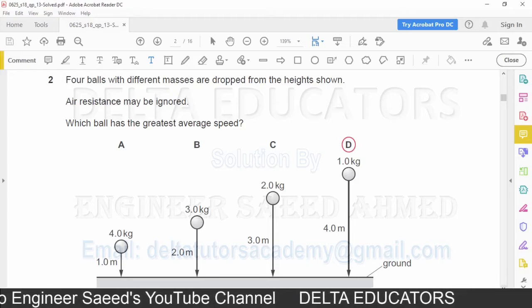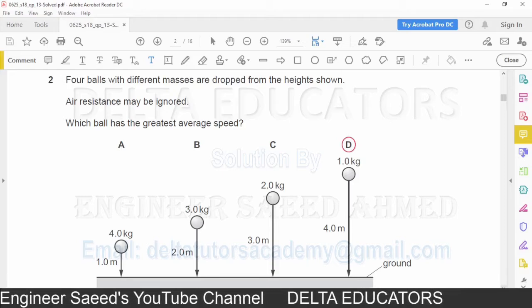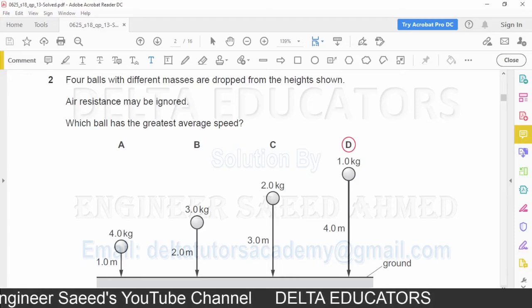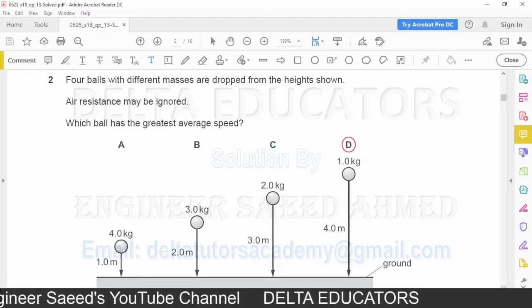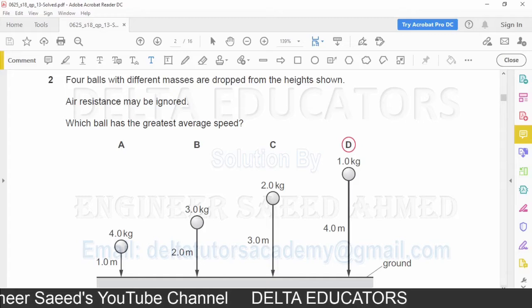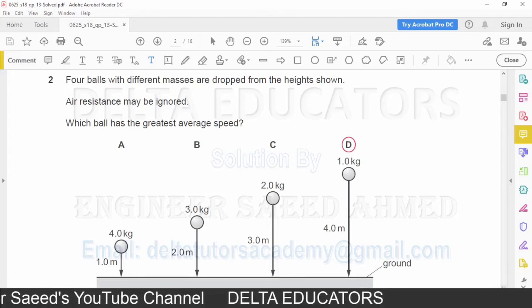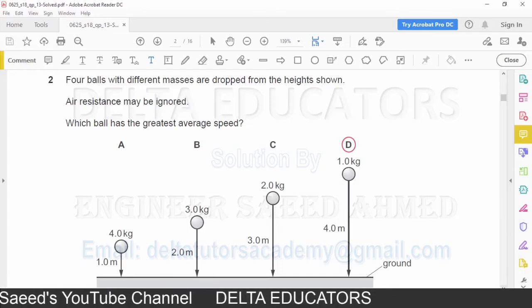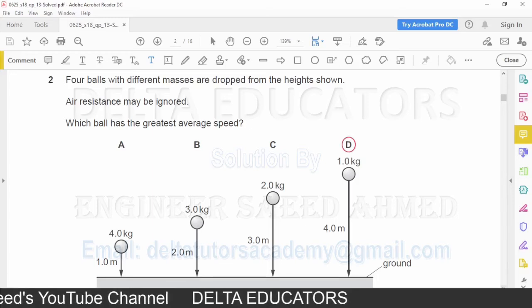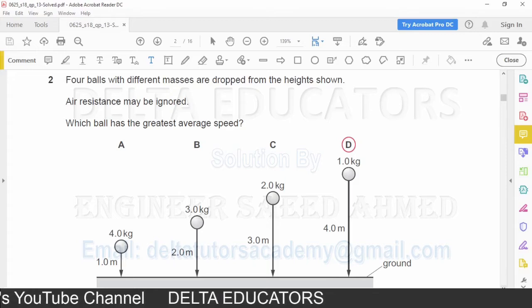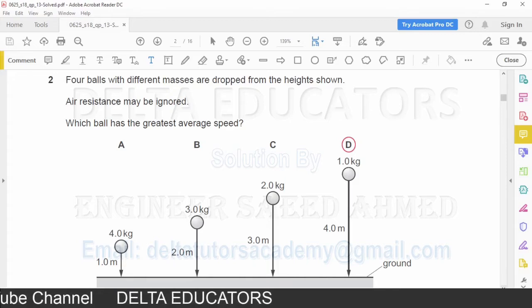Here air resistance is ignored. So all the 4 balls are moving under gravity. All the 4 balls are moving because of gravitational force. Since here we have gravitational force, so definitely there will be acceleration, and this acceleration will be acceleration due to gravity, and the value of this acceleration is 10 meters per second square. Since here we have constant acceleration in all the 4 cases, so definitely there will be increase in velocity. There will be increase in speed.